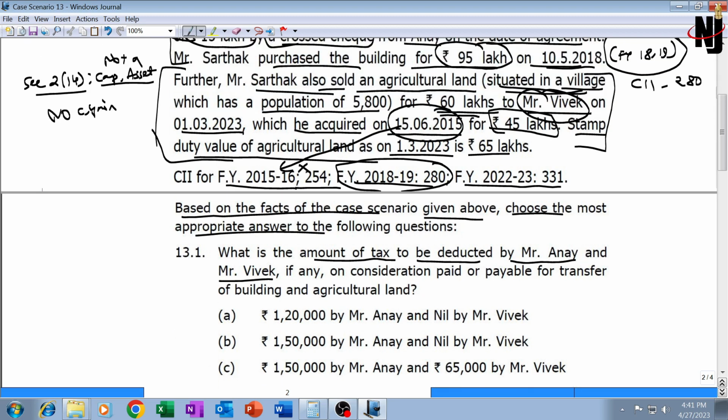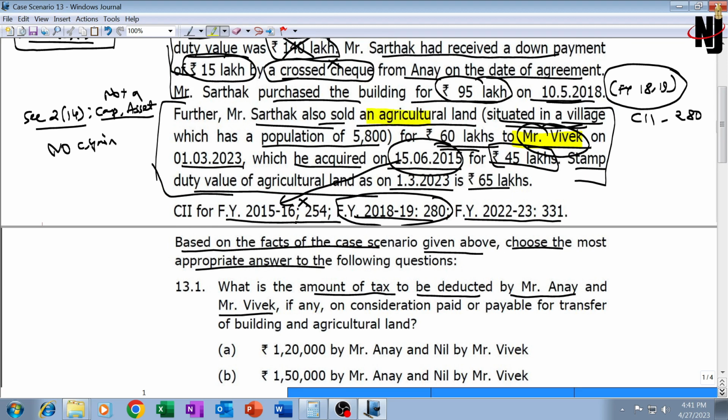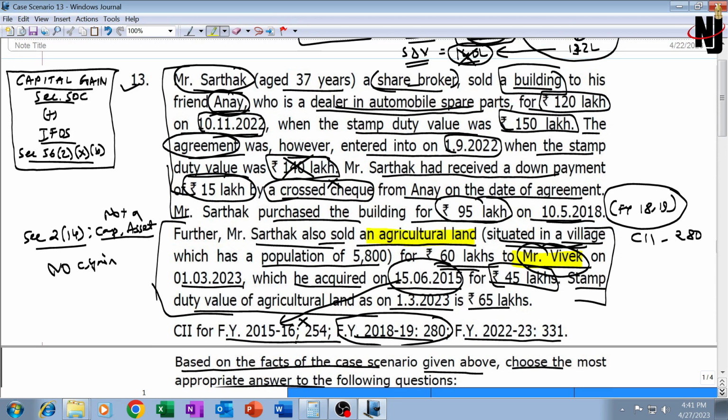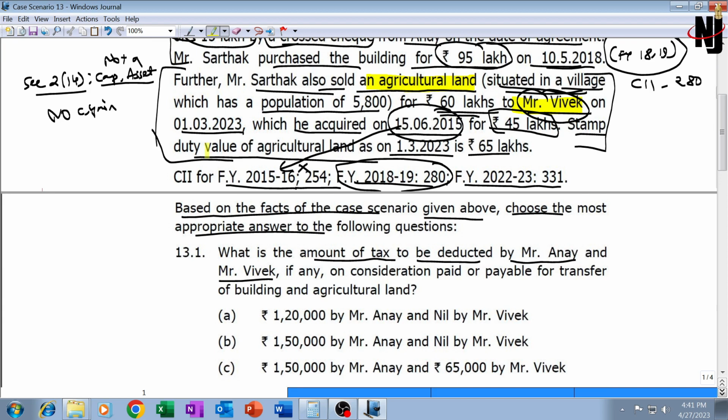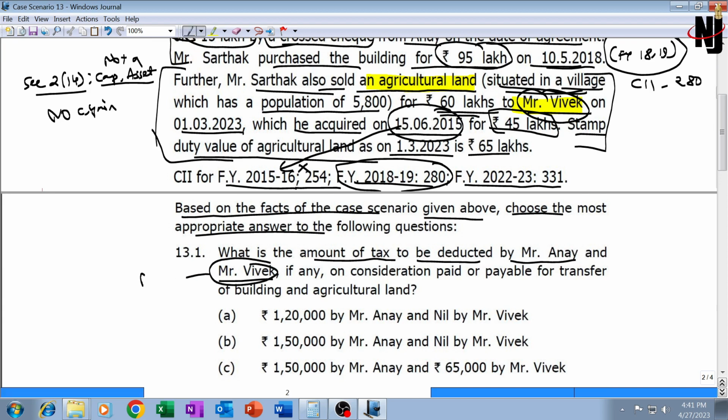Agricultural land is purchased by Mr. Vivek, situated in a rural area, and building was acquired by Mr. Anay for 120 lakhs. Now what amount of tax is to be deducted? To answer, Vivek will not have to deduct TDS, no TDS. TDS here will be under section